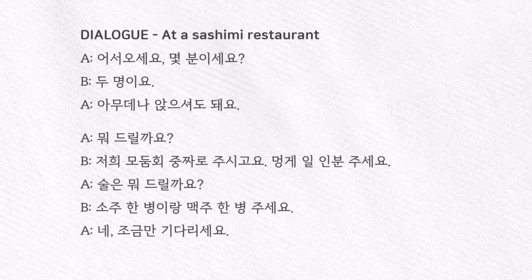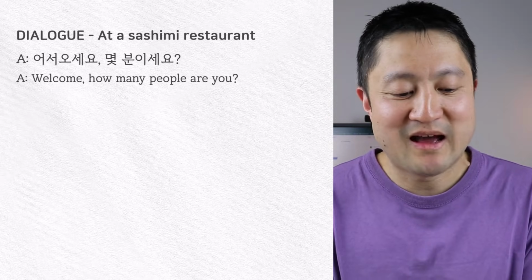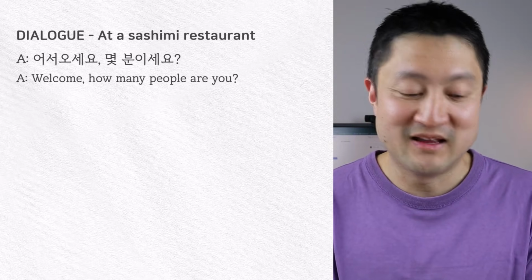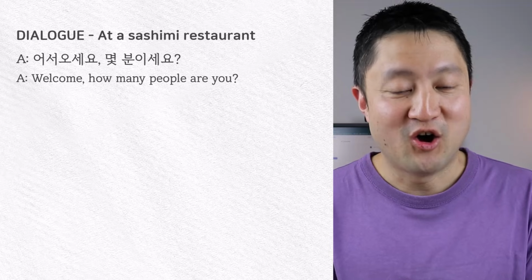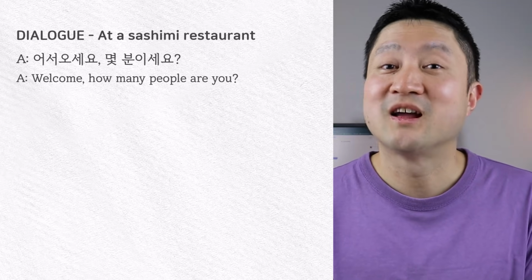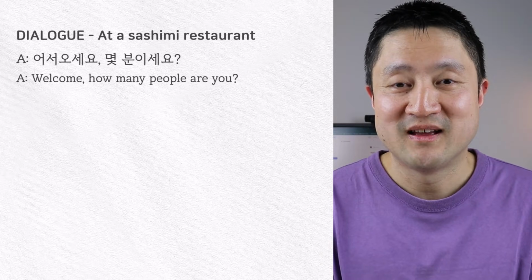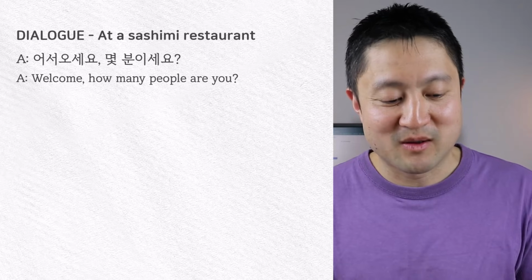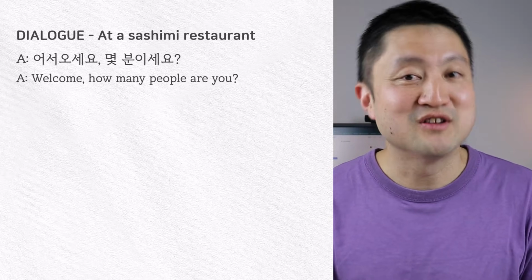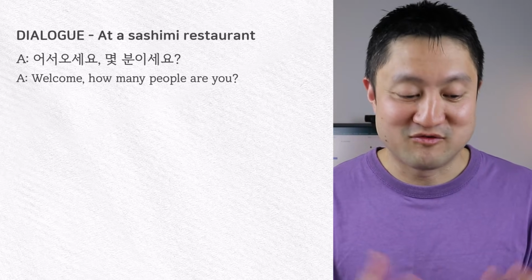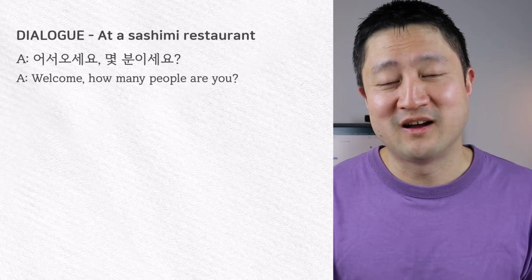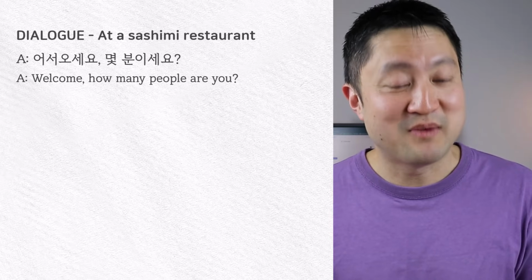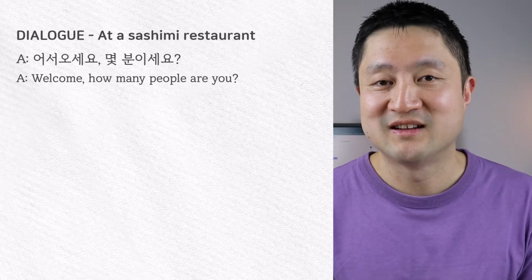Okay, so let's go through the lines in the dialogue in detail. First, we have this phrase which means welcome in Korean, and that is 어서 오세요. And this is a common phrase used to welcome customers in shops and restaurants. So if you go to Korea and you go to a restaurant, you will often hear this phrase said by the people working in the restaurant.